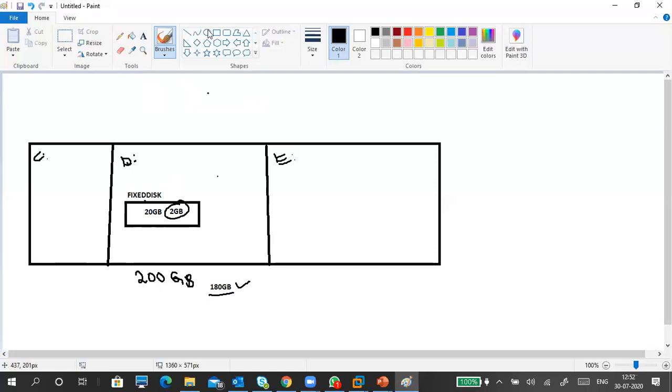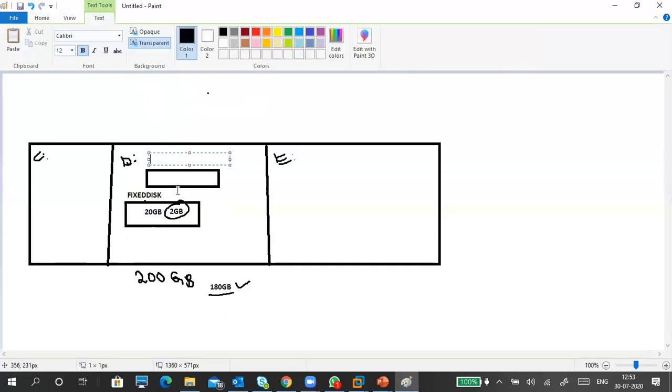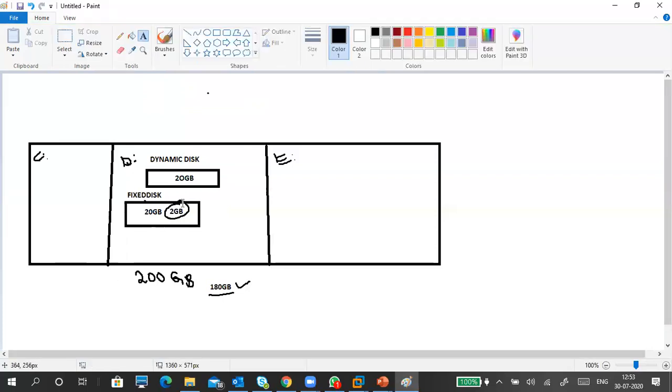Now I am going to create another disk. This is a dynamic disk. So I created a dynamic disk. This is also a 20 GB disk.